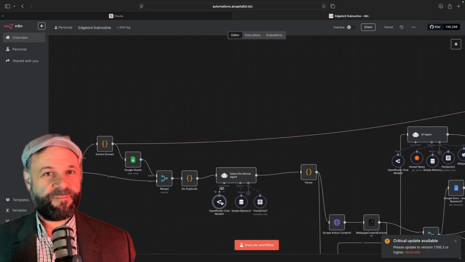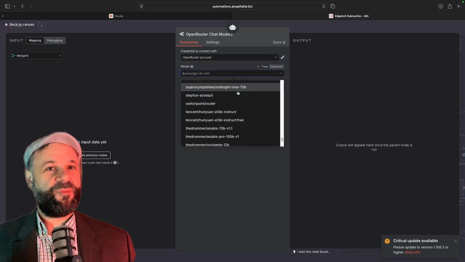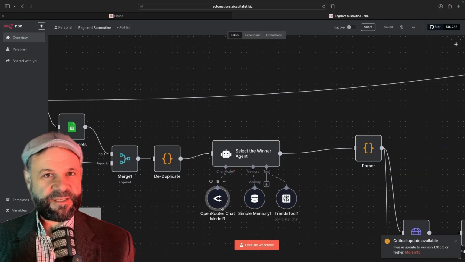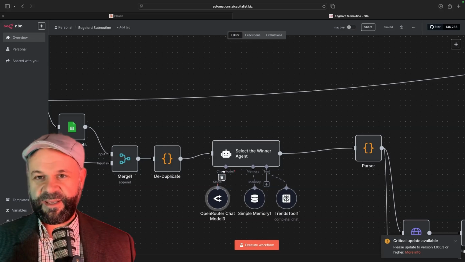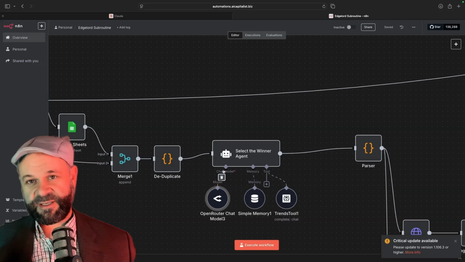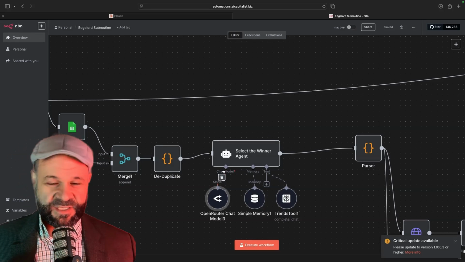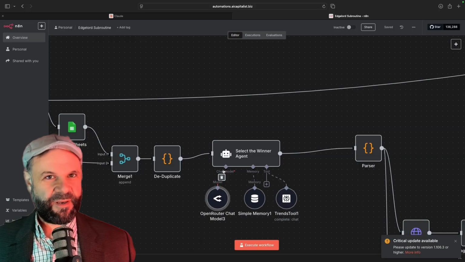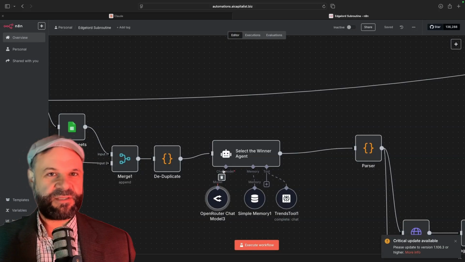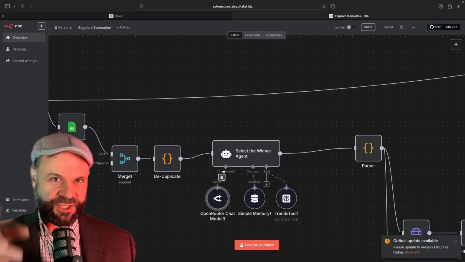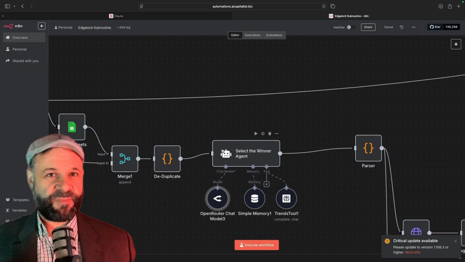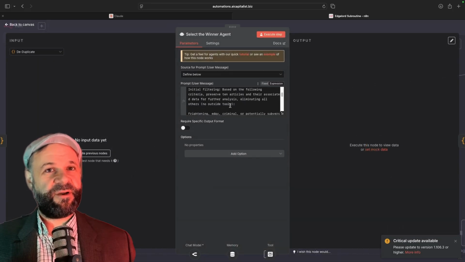Now here's my question. I have so many options here of different models. I use OpenRouter. I could attach any node to this that I want to from any LLM. I could do an OpenAI one. I could attach Claude, whatever. But in the case of OpenRouter, it has access to all these different models. Pricing's slightly better, but not great. The main thing is to have everything in one place, so I don't have to constantly be detaching and reattaching little nodes to this LLM, this large language model node. And this node is going to select the winner based on the criteria.